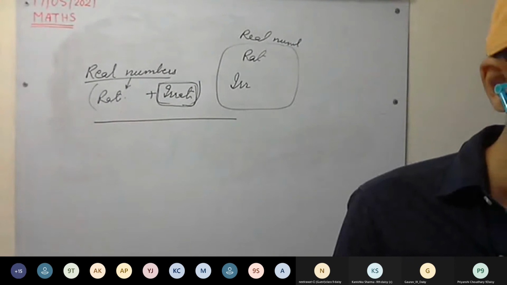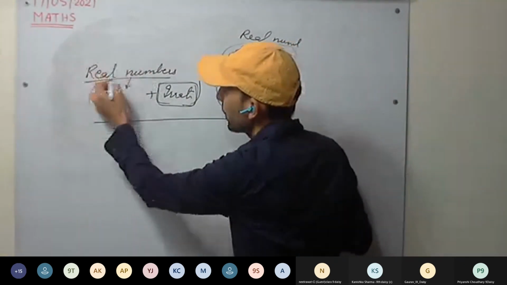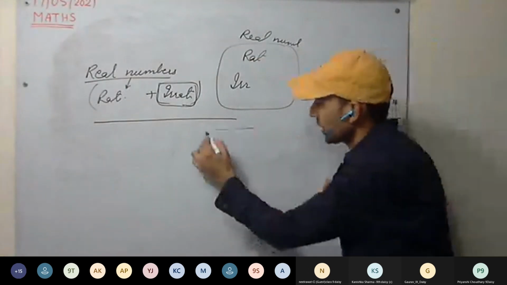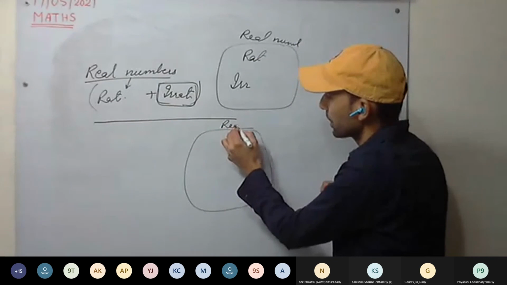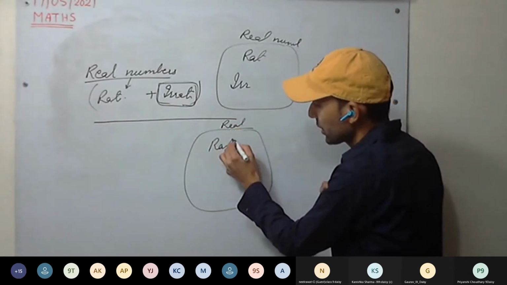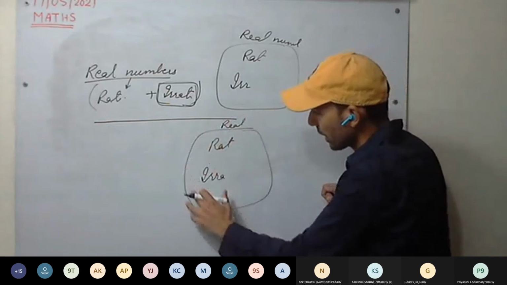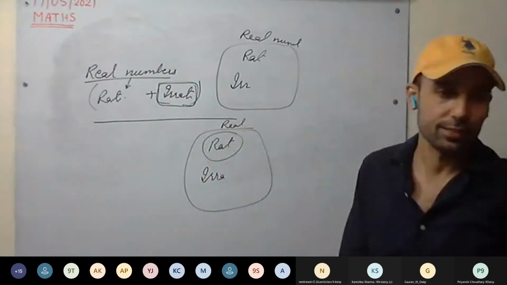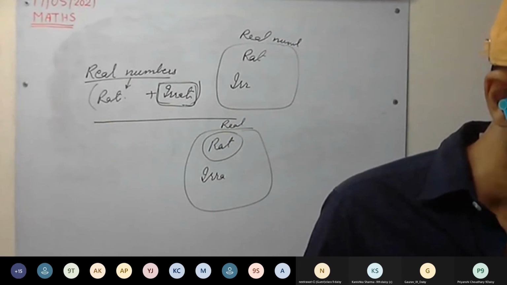Some real numbers are rational numbers. That is true. So this is a set of irrational numbers. This is a set of real numbers. It contains rational numbers and irrational numbers. Now we can say some of the real numbers are rational. That is true.